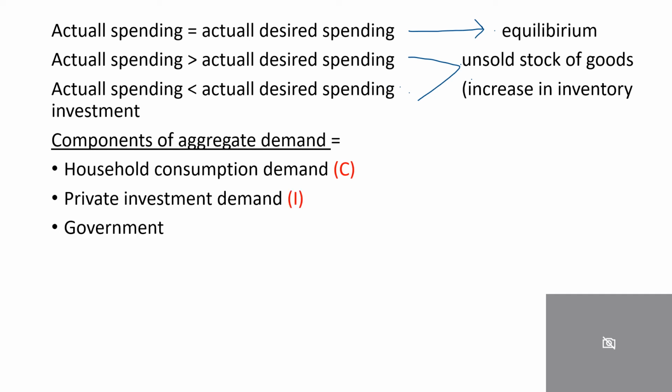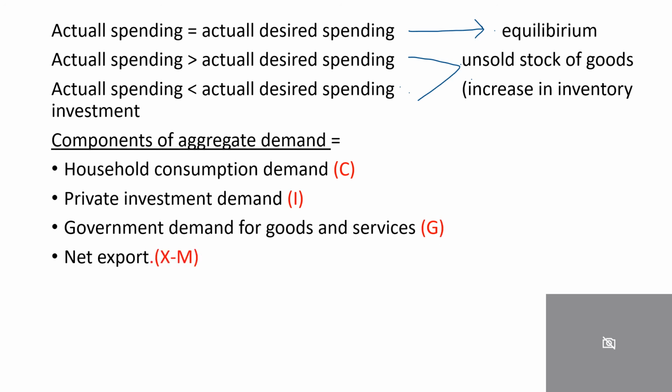And when actual spending is less than the desired spending, then there will be an unsold stock of goods and an increase in inventory investment.